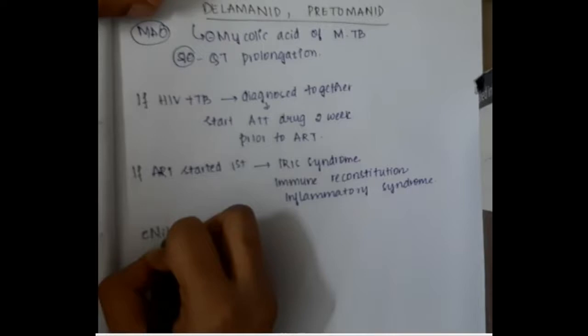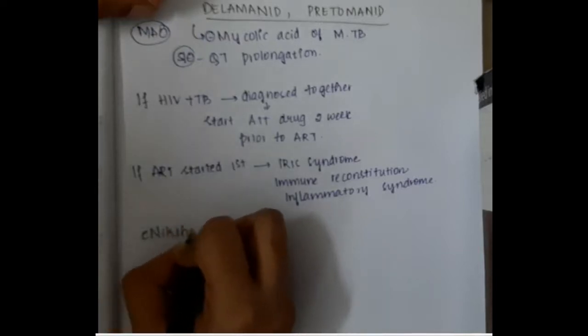Anti-tubercular drugs are the drugs which are given for TB. So always if there is HIV plus TB, first you have to treat TB, starting anti-tubercular drugs first, followed by antiretroviral drugs. If you start with antiretroviral drugs first, this will result in immune reconstitution inflammatory syndrome.